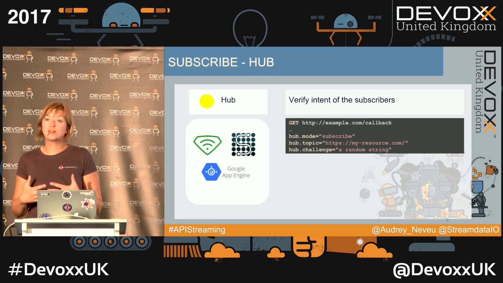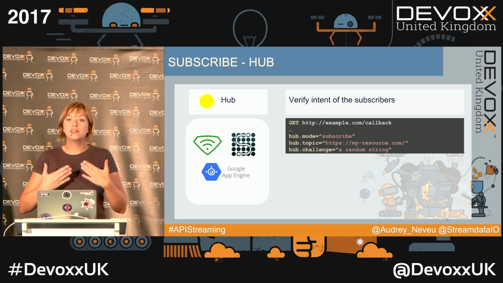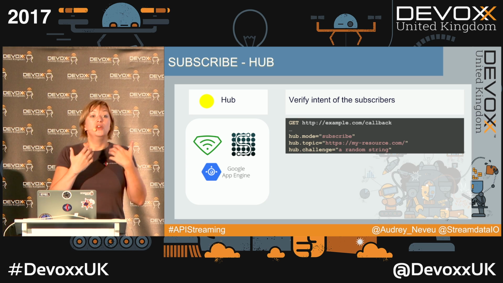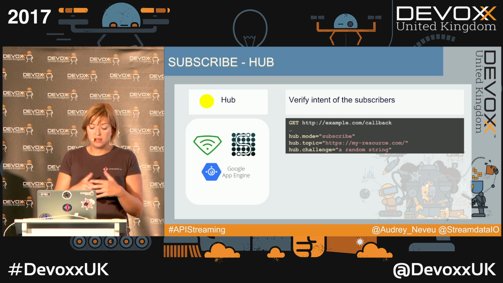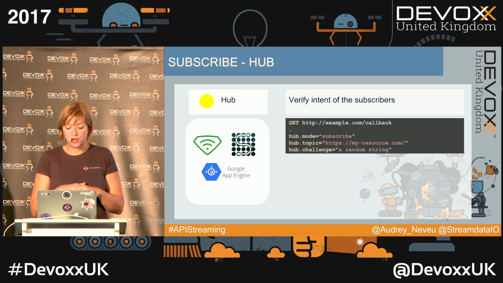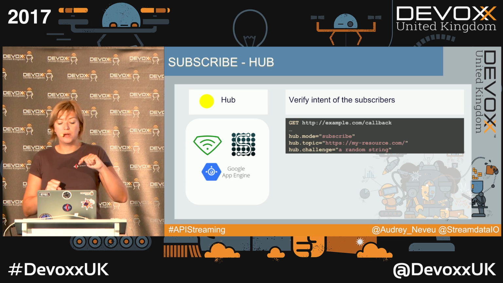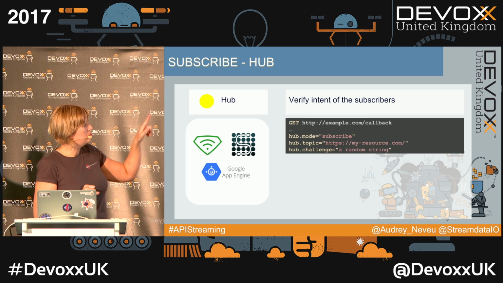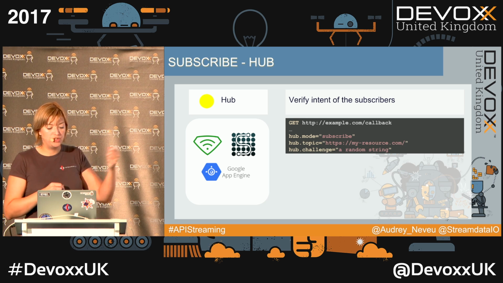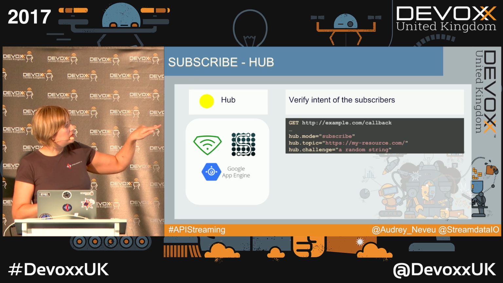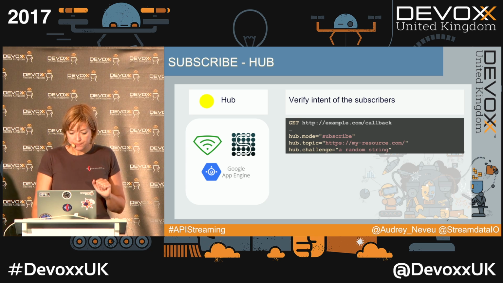Then the hub is going to do something very important. It's going to verify the intent of subscribers. It's going to check that you're the one you pretend to be and that you really want to subscribe to this publisher. And it's going to send a GET request on your callback URL, passing some parameters. Two we have already seen previously: mode subscribe, and the topic, the resource I'm interested in. And the very important thing here is the challenge parameter. So it's a random string.